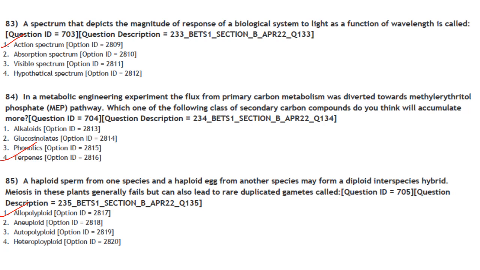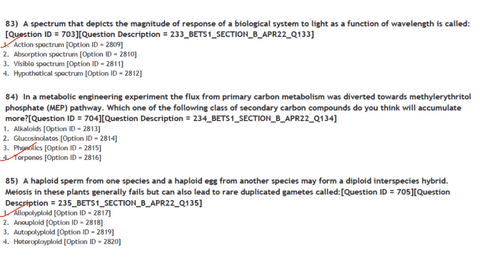Then next one, a spectrum that depicts magnitude of response of a biological system to light as a function of wavelength is called as, so it is called as action spectrum. Action spectrum indicates the overall rate of photosynthesis at each wavelength of light. So here magnitude of response of a biological system example will be photosynthetic rate. So the action spectrum, it indicates the overall rate of photosynthesis at each wavelength of light. Whereas absorption spectrum, it indicates the wavelength of light absorbed by each pigment, that is chlorophyll and carotenoid.